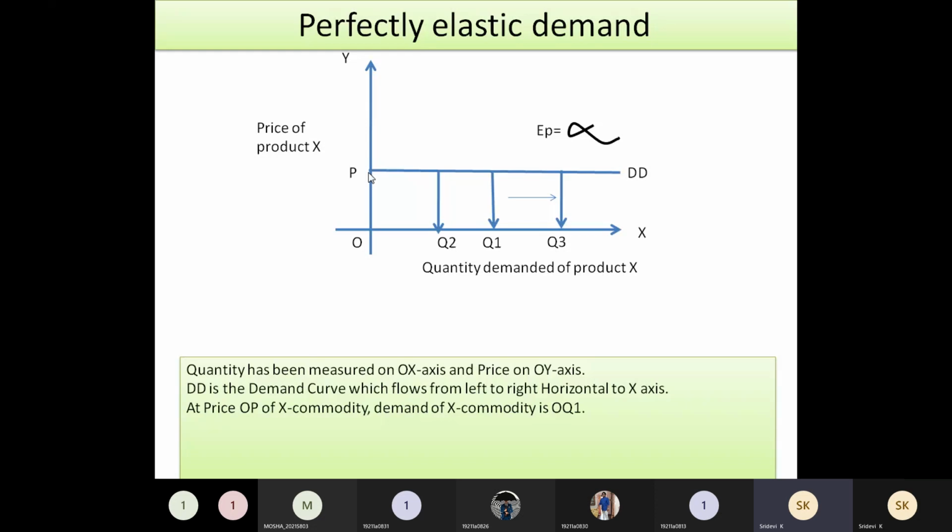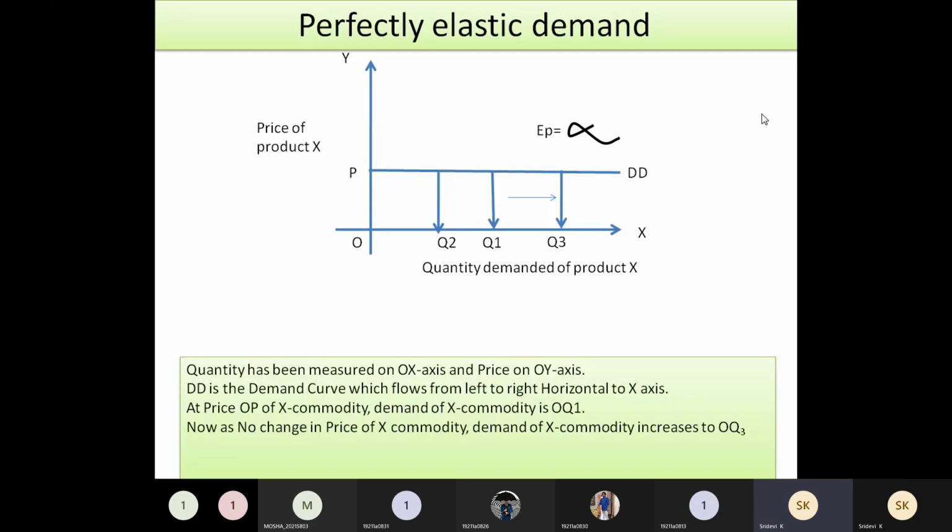Even though the price is at OP and there is no change in the price of the product, the demand may sometimes increase, up to Q3, due to changes in the market. And sometimes, due to changes in the market, the demand may decrease.